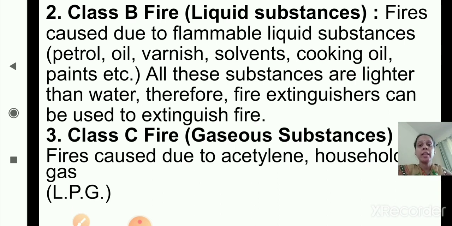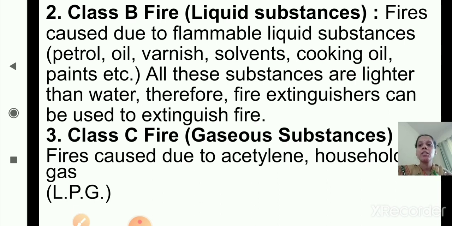Now the third type of fire is class C fire. It is because of gaseous substances. Till now we have seen two types. Class A fire, which is because of solid substances, and the second one is class B fire, which is because of liquid substances. Now the third one is class C fire, which is because of gaseous substances.